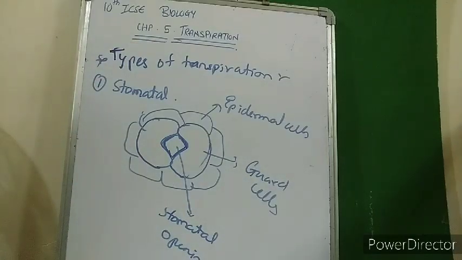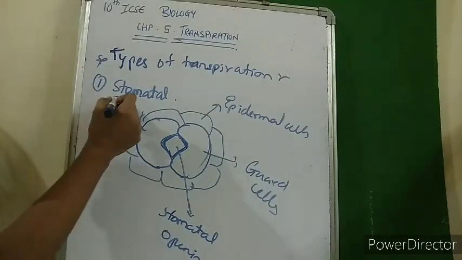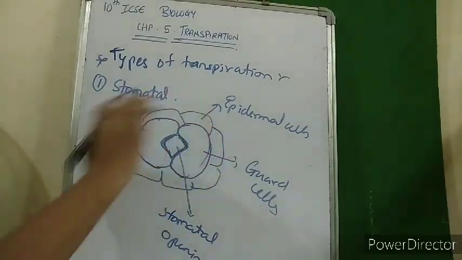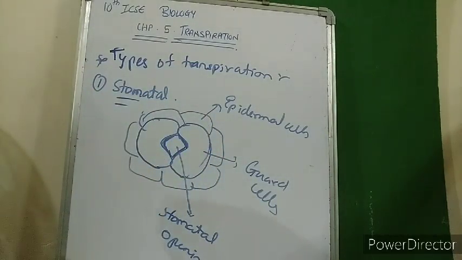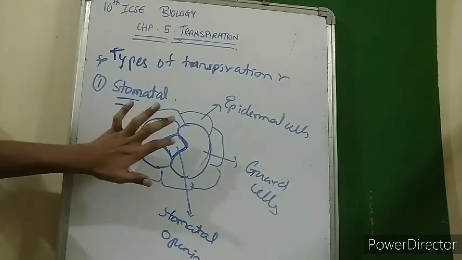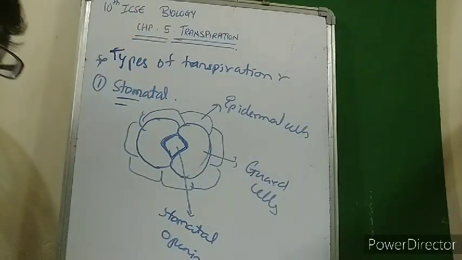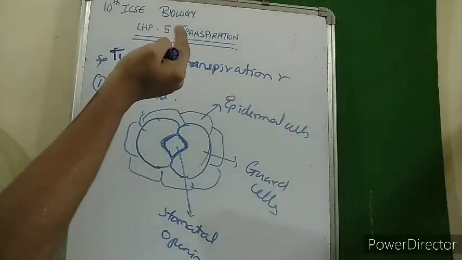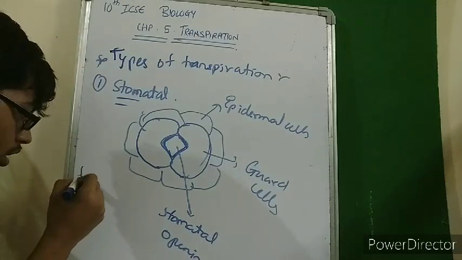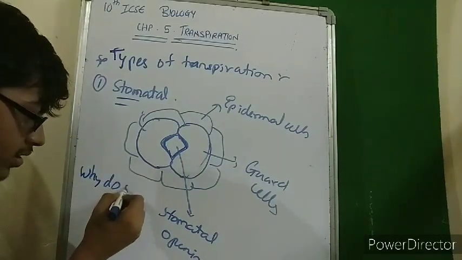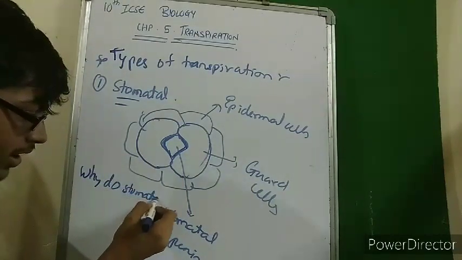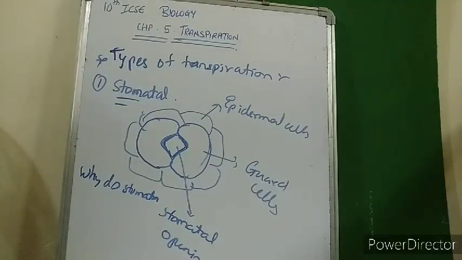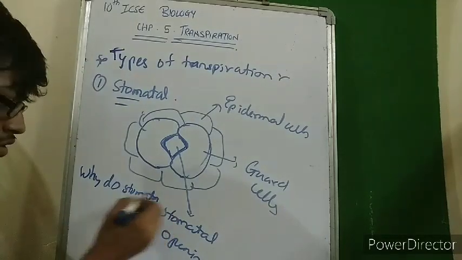But why do stomata open basically? Stomata and guard cells are structures present in the epidermis of the leaves. Now when stomata open, water is lost. But why do stomata open first of all? Stomata open because they want to take in carbon dioxide for photosynthesis. See, if the plant knew that if stomata opened, water would be lost, then it would conclude, no, I won't open it. But why does it open?